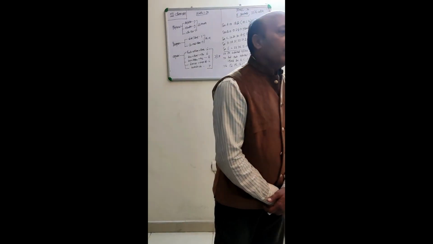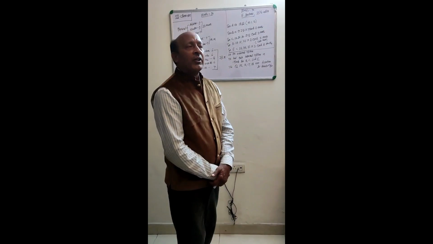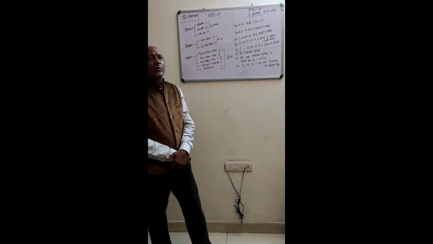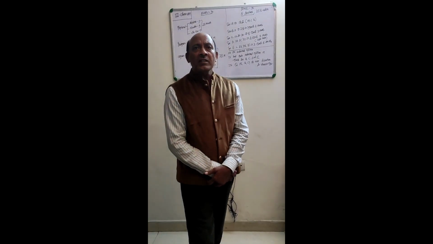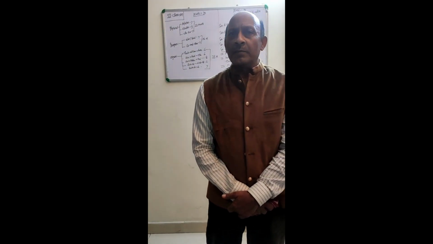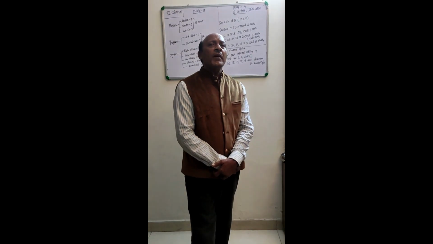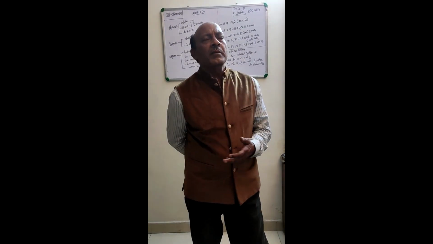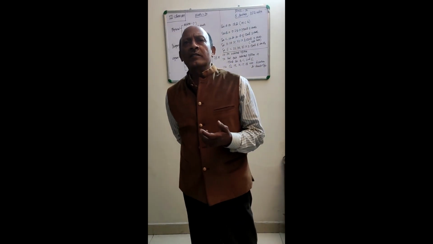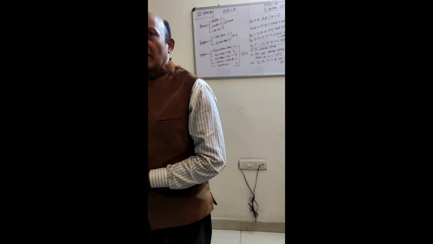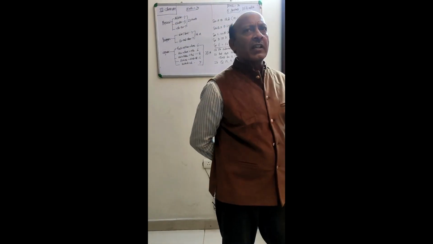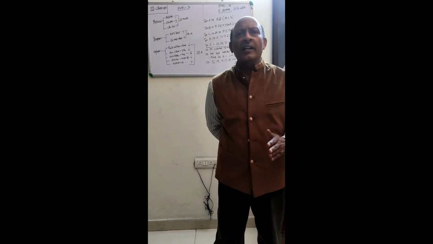I am going to tell you something that you hardly know. Section A consists of 18 questions, and questions number 15, 16, 17, 18 are reason and assertion type. What do you mean by assertion? Assertion means some explanation is given there. And reason is also some explanation given there. This type of question has 4 options: option A, option B, option C and option D.